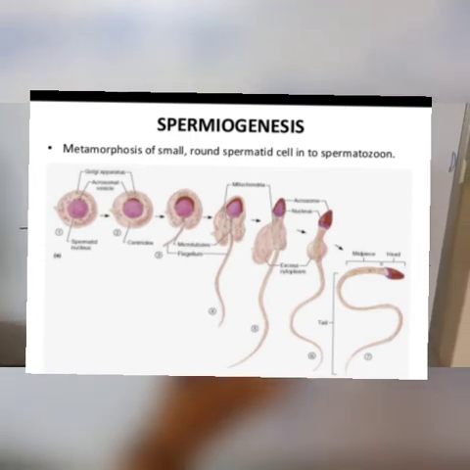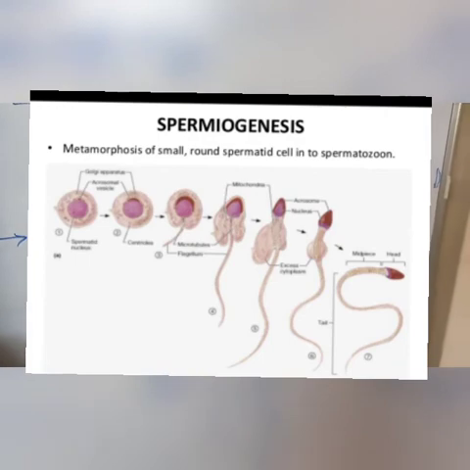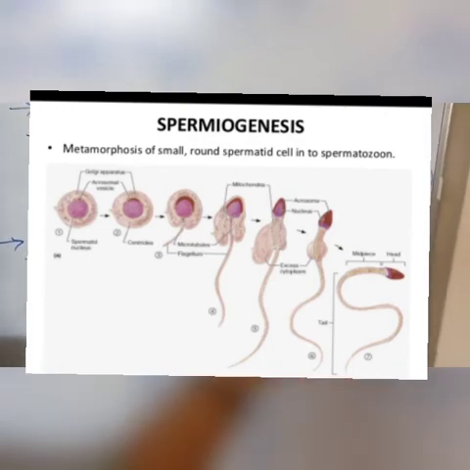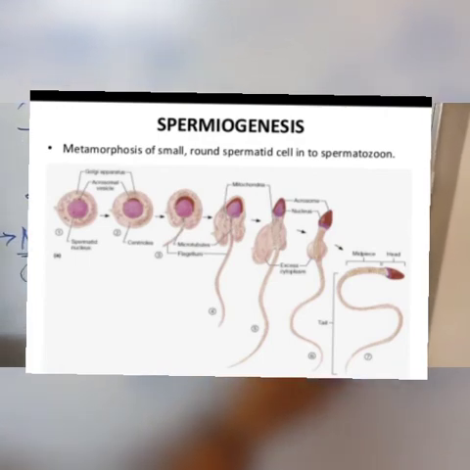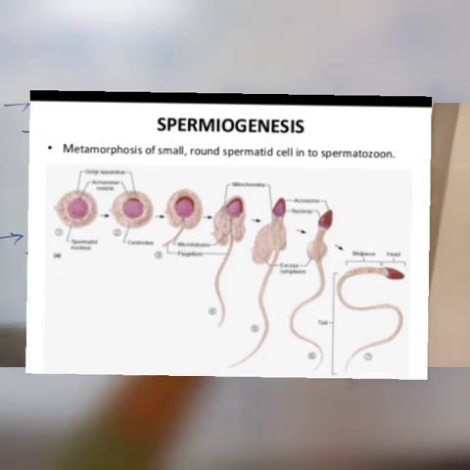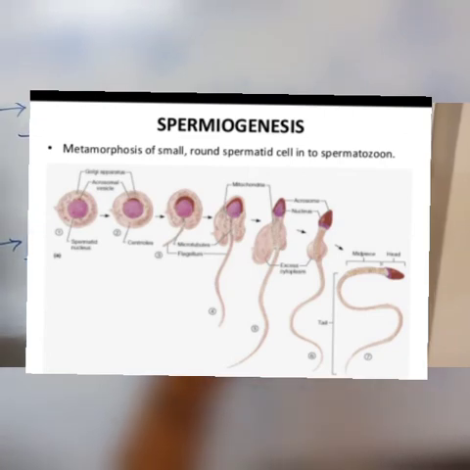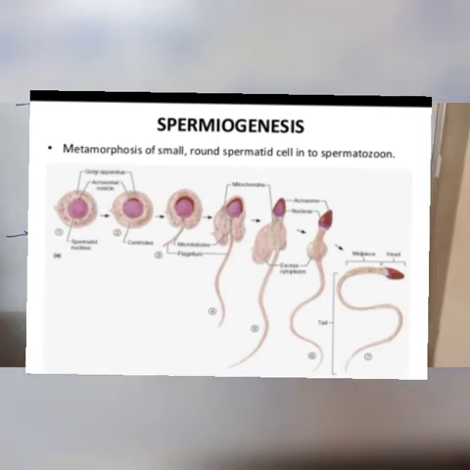This constitutes the middle piece. The cytoplasm forms a thin covering around the head, middle piece and the tail.